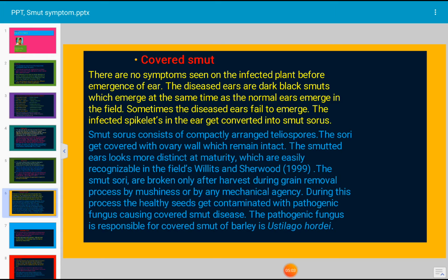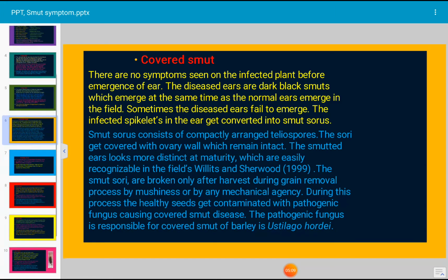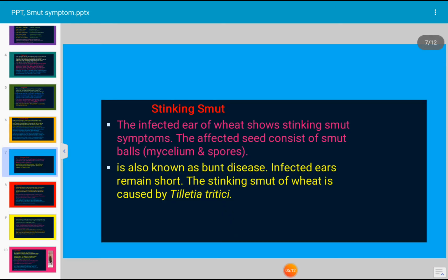The pathogenic fungus responsible for covered smut of barley is Ustilago hordei. Next, let us see the characteristic features of stinking smut. The infected ear of wheat shows stinking smut symptoms. The affected seed consists of smut balls, and this is also known as bunt disease. Infected ears remain short. The stinking smut of wheat is caused by Tilletia tritici.